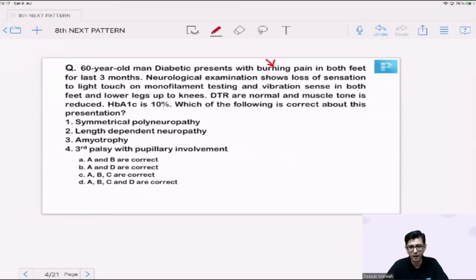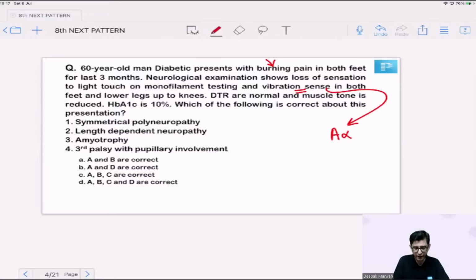Considering age, I'm taking that into consideration. Neurological examination shows loss of sensation to light touch on monofilament testing and vibration sense in both the feet and the lower legs up to the knees of the patient. What he's trying to tell us is that, because he's talking about vibration sense being affected, which are the fibers that are getting affected? The fibers are going to be the A alpha fibers. The large nerve fibers are getting affected.